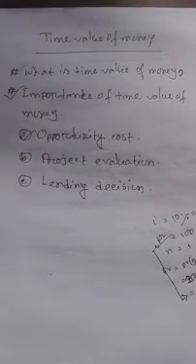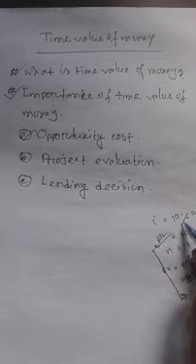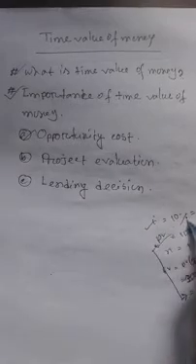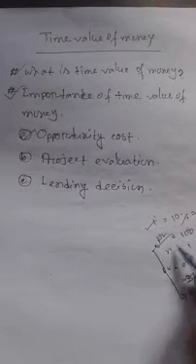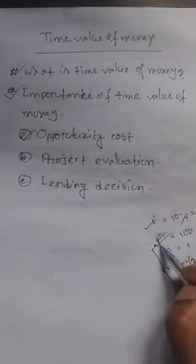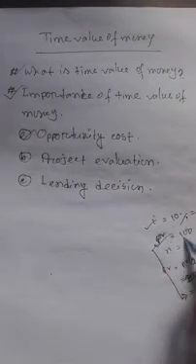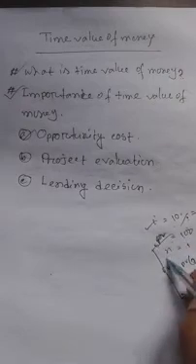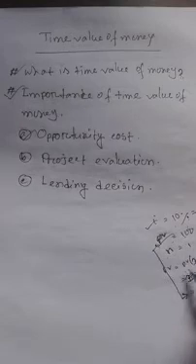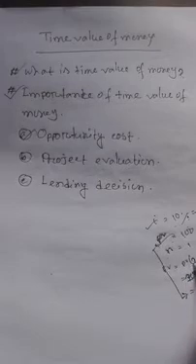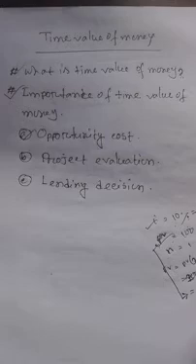Suppose the interest rate is 10%. If I deposit taka 100 in a bank, here the present value is 100, for 1 year, so the number of years is 1. Then I will get after 1 year the future value, where we know that FV is equal to PV times 1 plus i to the power n.